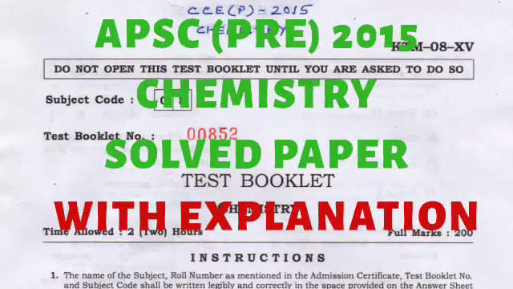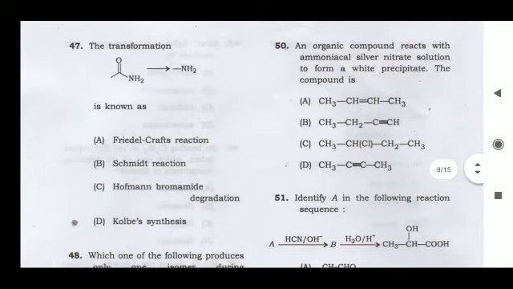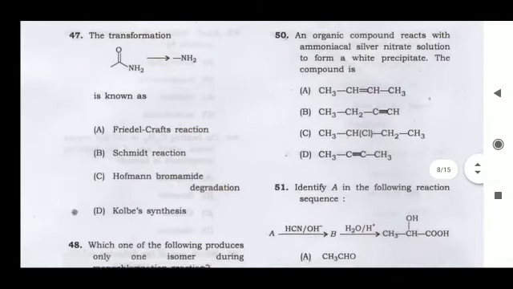Hello. In this video, we will cover 14 questions from APSC Chemistry Paper 2015 Prelims. Question number 47. The transformation of this to this. The reactant is an amide and the product is an amine. We know that the reaction which converts an amide to an amine is called the Hofmann bromamide degradation reaction, and so option C is correct.